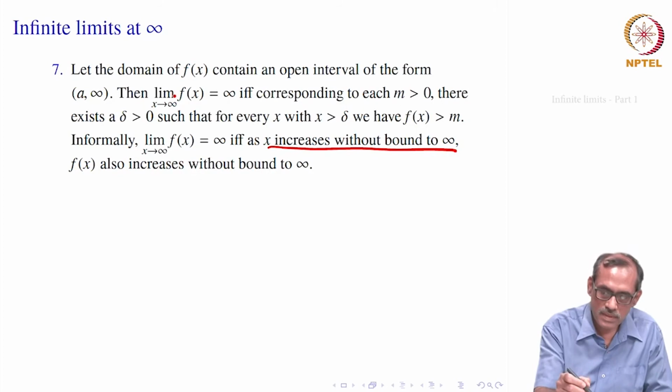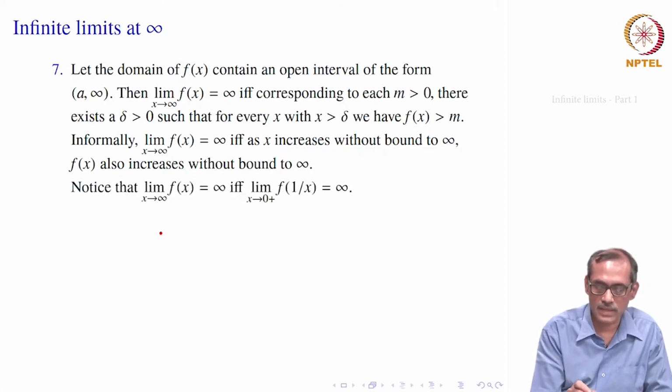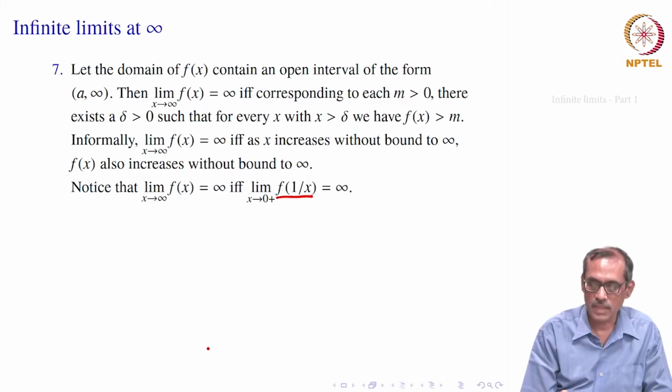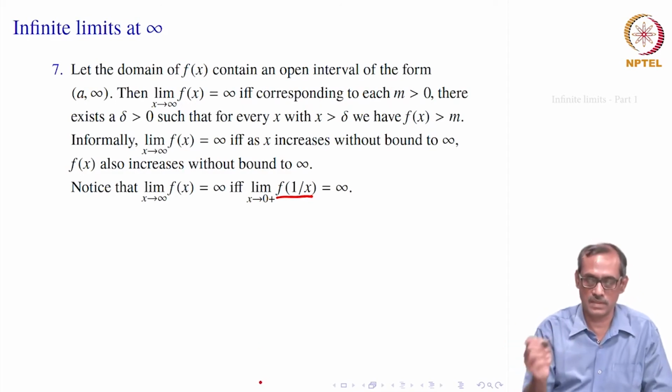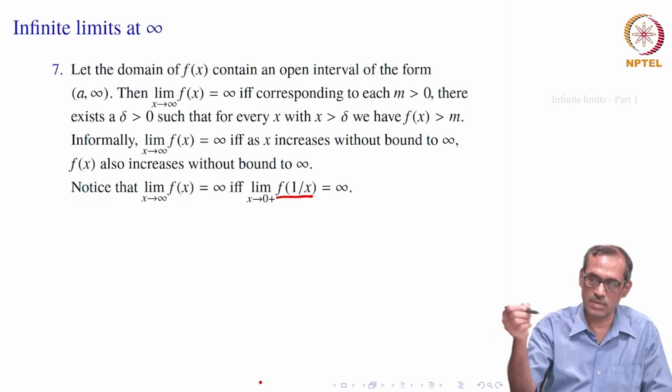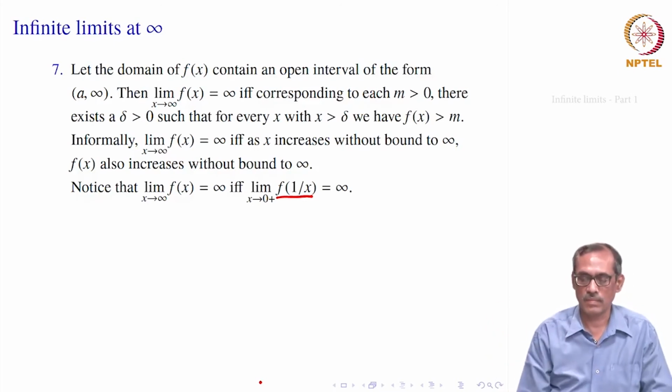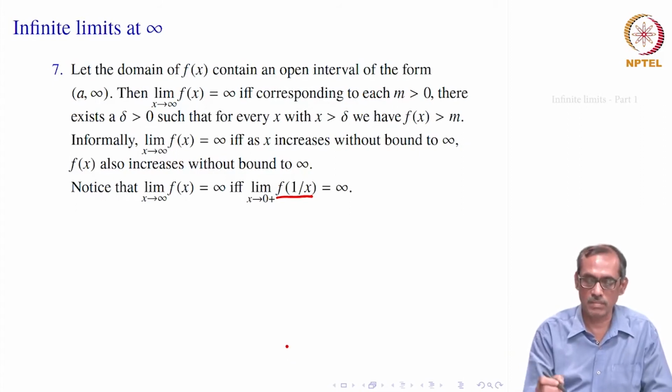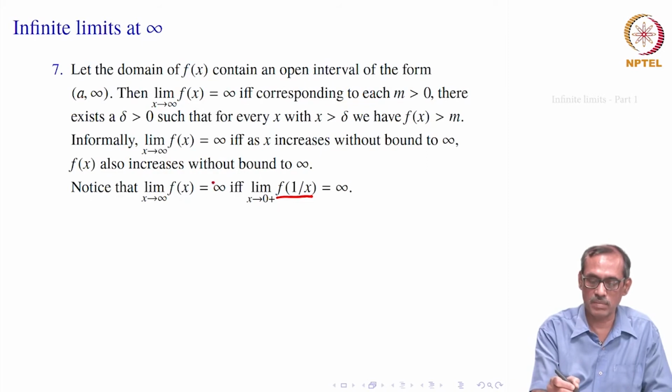So, now you can think of the other side limit, that limit x goes to infinity f(x) equal to infinity if and only if you can think of the substitution 1 by x. So, f of 1 by x equal to infinity, but this is only increasing. So, you say x goes to 0 plus, it reverses, right. When x is going to infinity, 1 by x will be decreasing to 0. So, limit x goes to 0 plus f of 1 by x must be equal to infinity. So, sometimes this substitution helps, because at infinity we may not be able to imagine correctly, but 0 can be easier, but it depends on the problem, right.